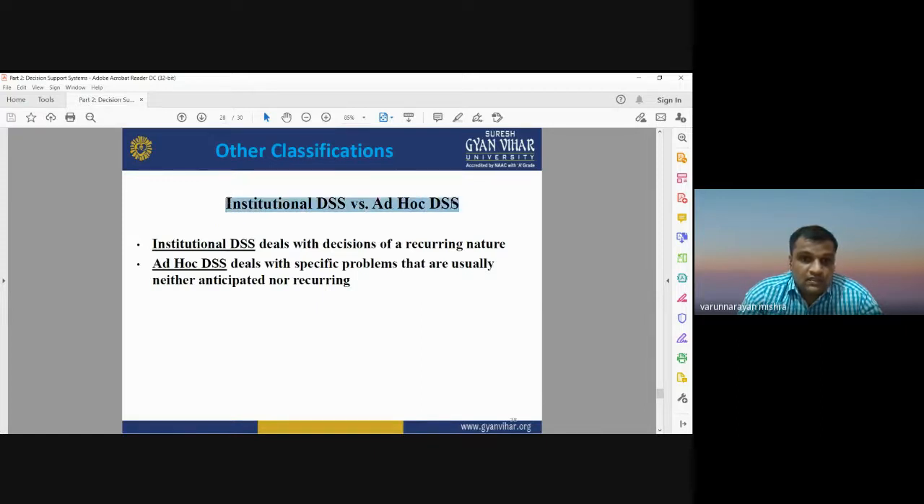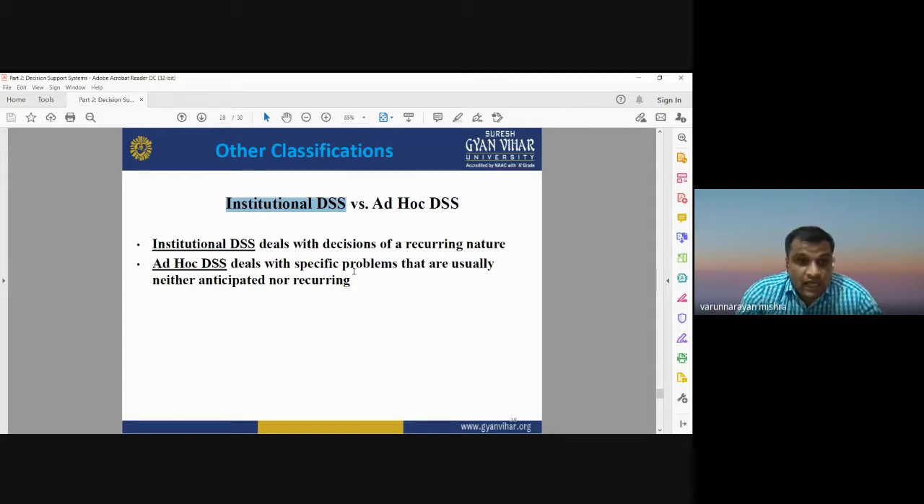Institutional DSS versus ad hoc DSS. Institutional DSS deals with decisions of a recurring nature, and ad hoc DSS deals with specific problems that are usually neither anticipated nor recurring. These are two different types of classification: institutional DSS and ad hoc decision support system. If the same problem is occurring many times, then you can use an institutional decision support system.